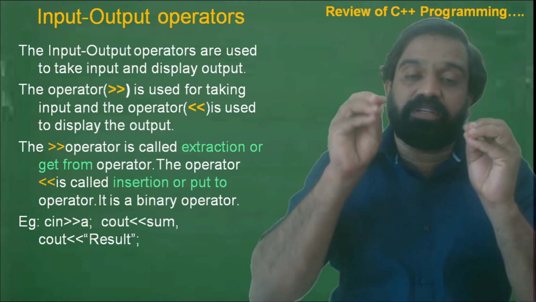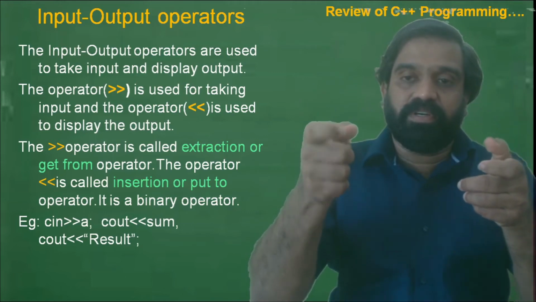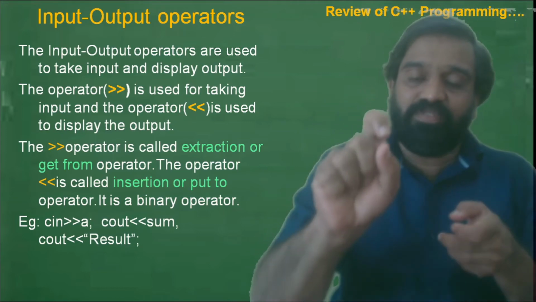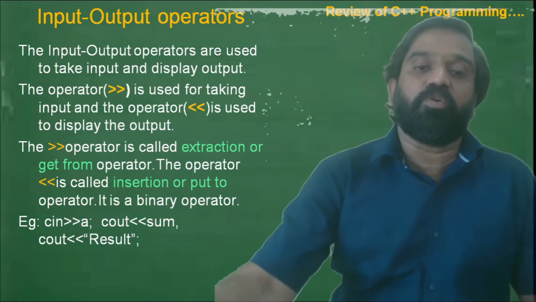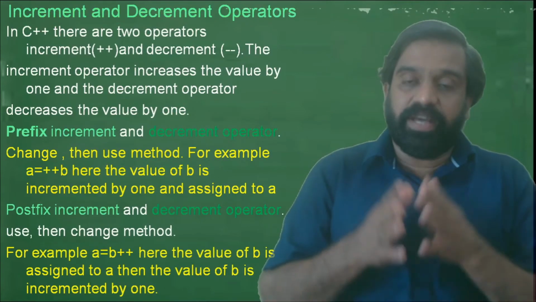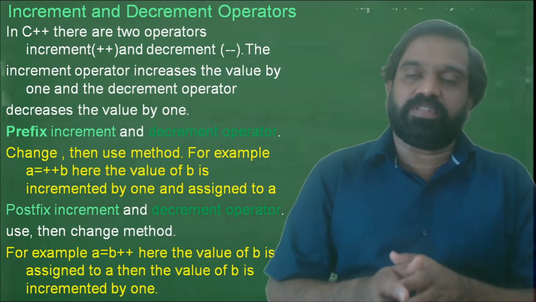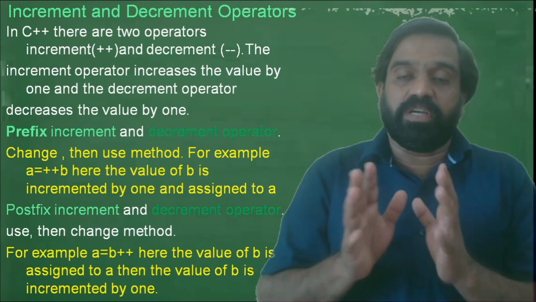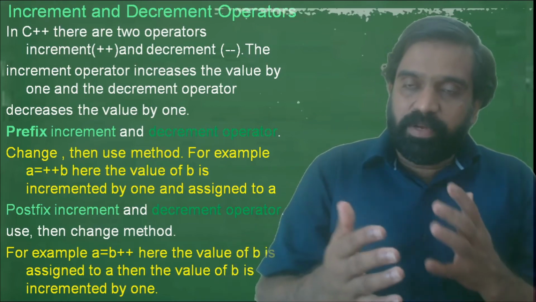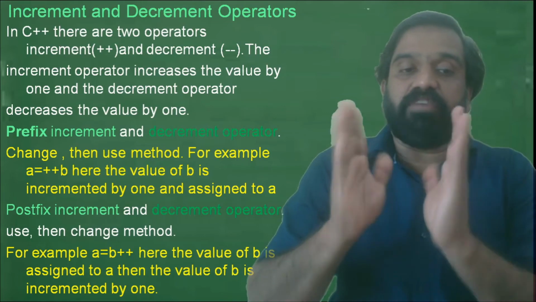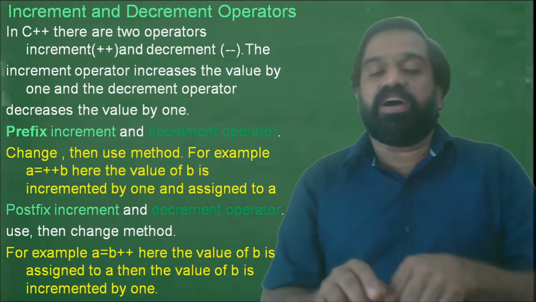When you write cout and keep result in double quotes, the string result itself will be displayed through the monitor. These are the input output operators. Another is the increment and decrement operators. In C++ there are two operators, increment plus plus and decrement minus minus. The increment operator increases the value by 1 and the decrement operator decreases the value by 1.